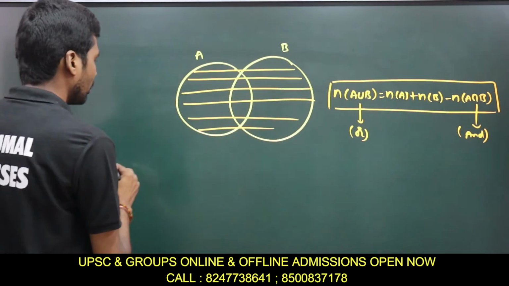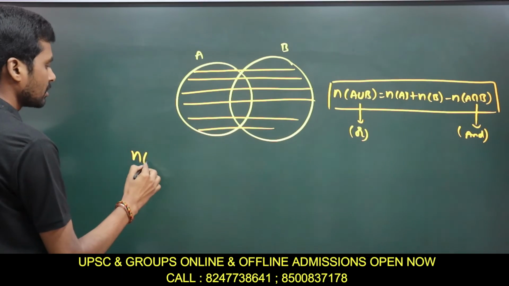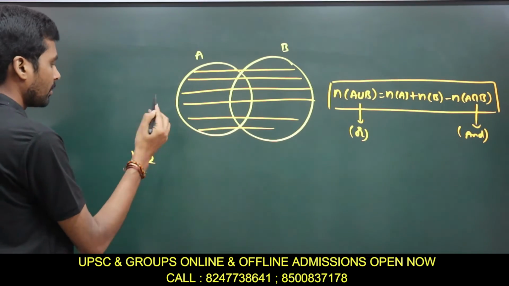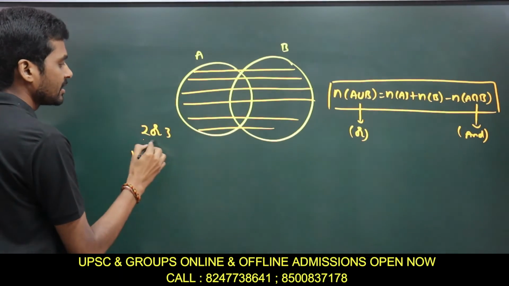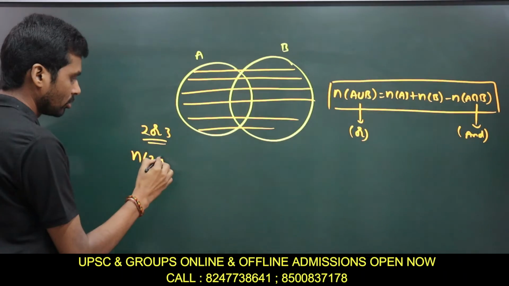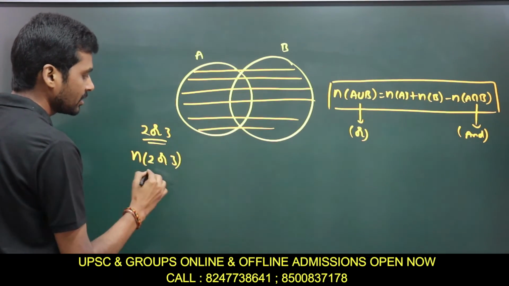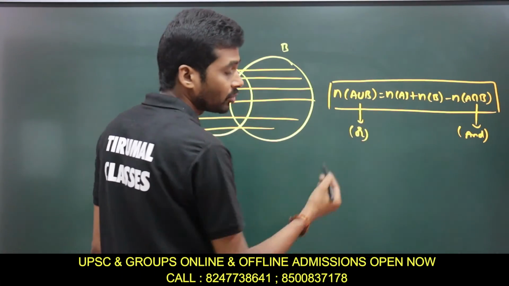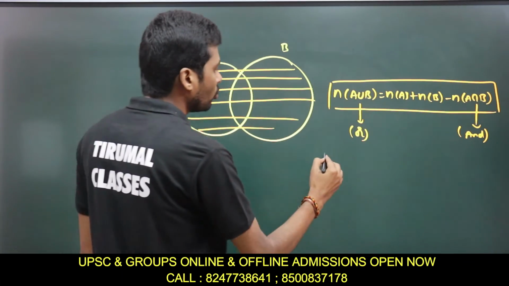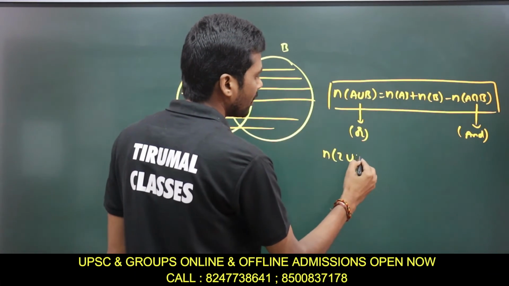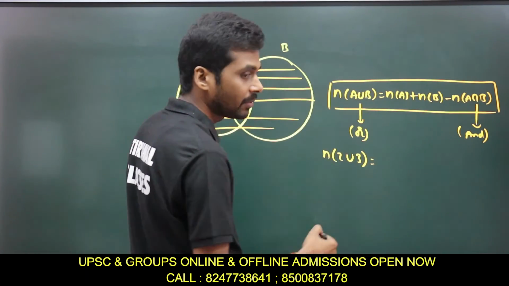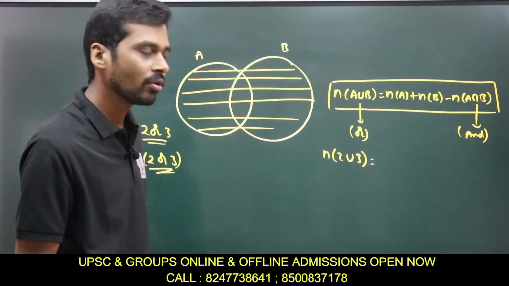So if I want to find out how many numbers up to some number are divisible by 2 or 3, 'or' means union. Because union represents what? Or. So N of 2 union 3: suppose I want to find out N of 2 union 3, how many numbers up to some number are divisible by 2 or 3?